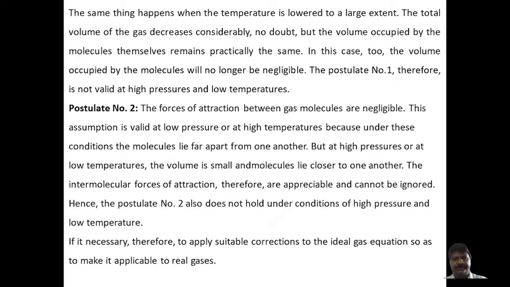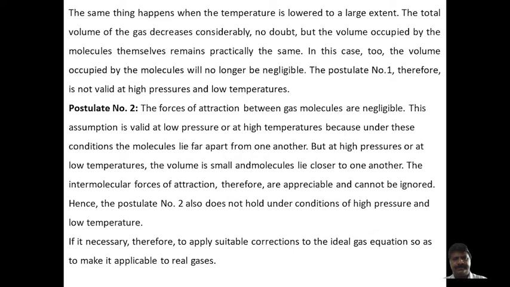The second one is postulate number 2: the forces of attraction between gas molecules are negligible. According to the kinetic theory of gases, postulate number 2 says that the forces of attraction between the gas molecules are negligible. The intermolecular forces will be there, but they can be neglected. This assumption is valid at very low pressure.